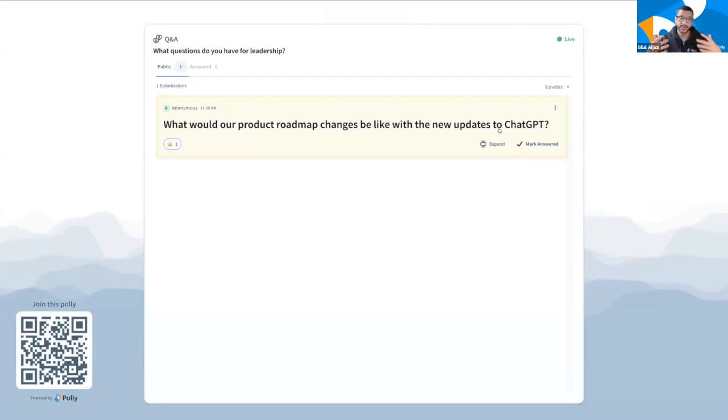So whatever your choice of presentation software, whatever your choice of chat software, whatever your choice of meeting software, Poly's got you covered across the board. And we're going to be adding more ways for you to start in Slack and then move into presentations, move into meetings, so that you can get a holistic view of how to use Poly with your team.